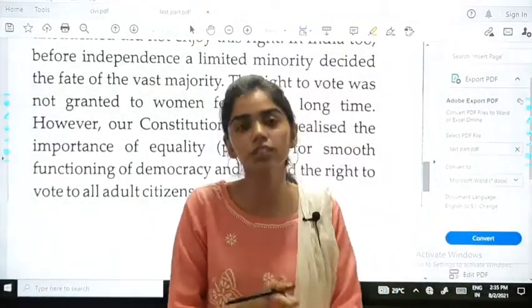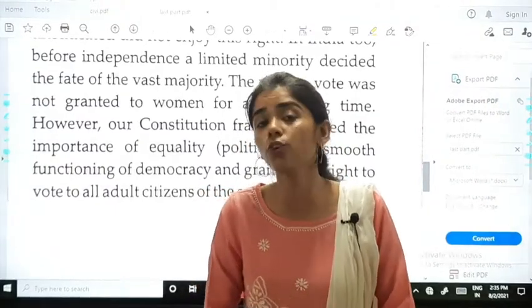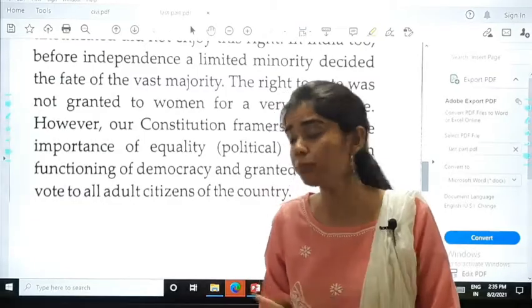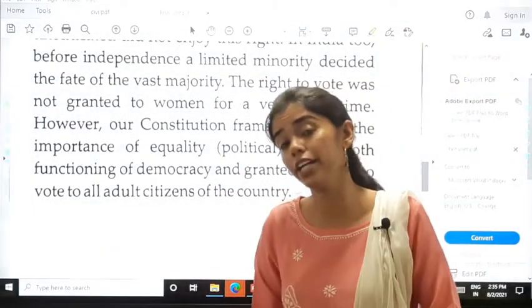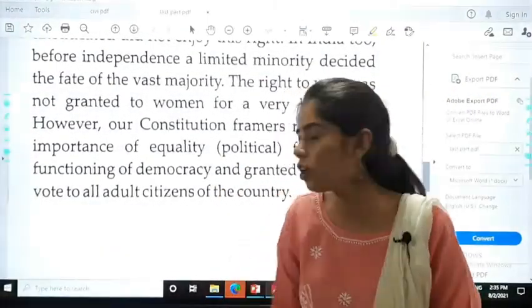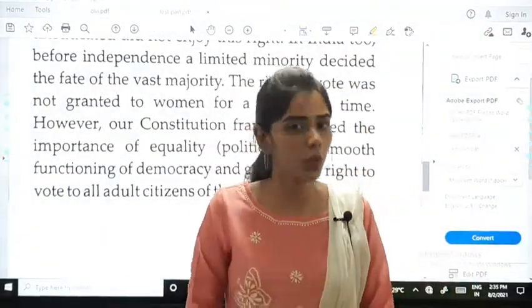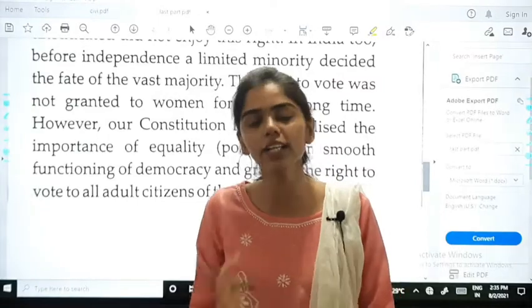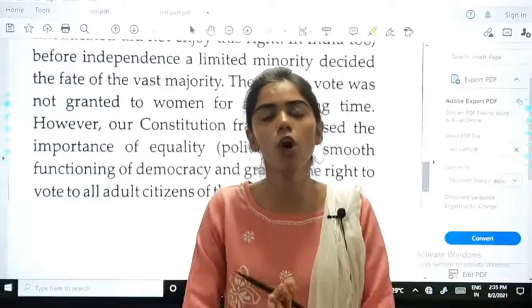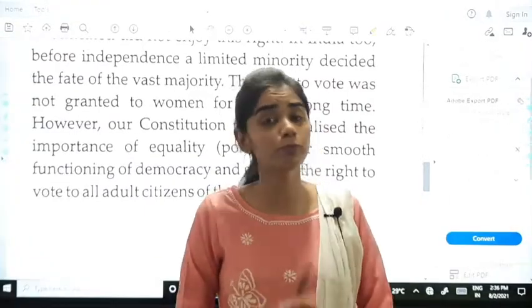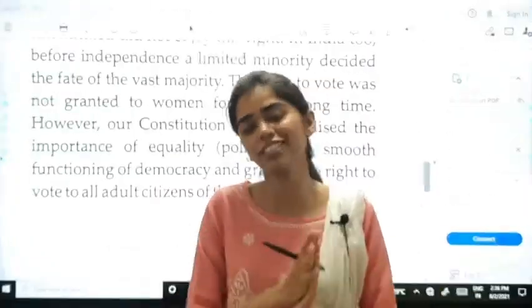The people who framed the constitution, they decided that everyone should be treated equally, everyone should have the right to vote. So they made this kind of rules and now everyone enjoys this right, that is we all can vote irrespective of our education background, our economic background, caste, color, creed, etc.